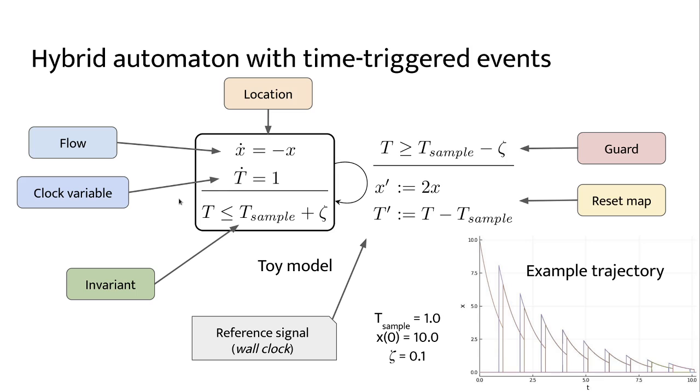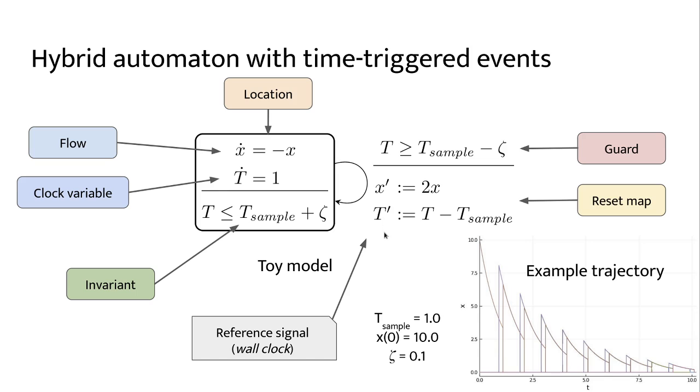The condition to stay in a location is called the invariant. In this model it is that the time variable cannot exceed some given sampling time plus zeta, but in general it can be a polyhedral set. The condition to take a discrete jump is called the guard, and when a transition takes place, state variables are updated instantaneously according to the reset map, which is assumed to be an affine map in our case. So our running assumption is that guards and invariants are time triggered, in the sense that events only depend on the clock variable.